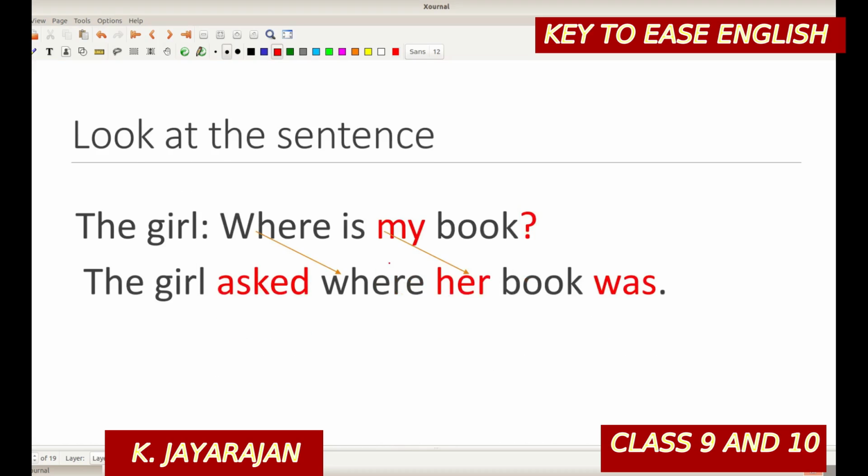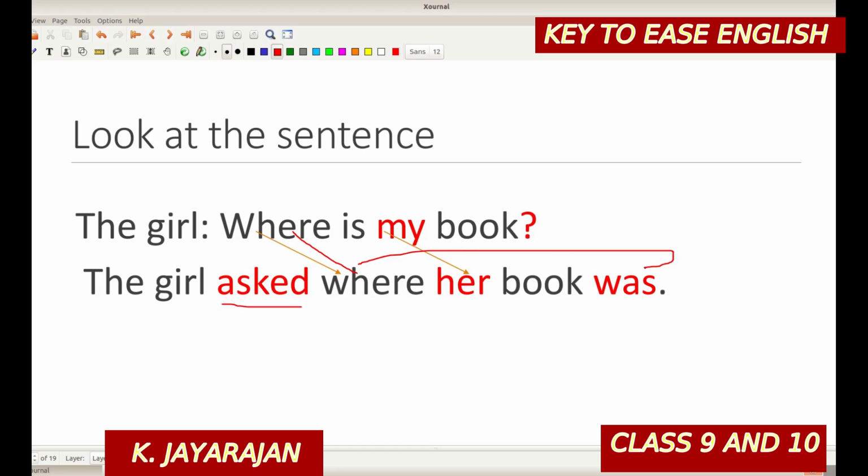And have a look here. Look at the sentence. The girl: Where is my book? This is a question asked. A question mark is here. Now what change is taking place? The girl asked. 'Said' is changing into 'asked'. In statements we use 'he said that', but in questions we use 'asked'. And as linker we are using 'where', the same word.